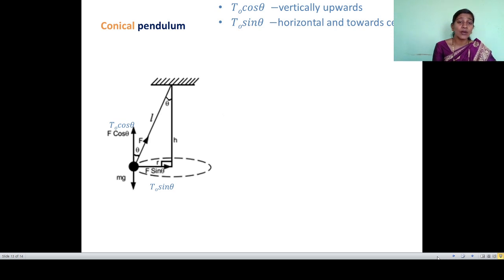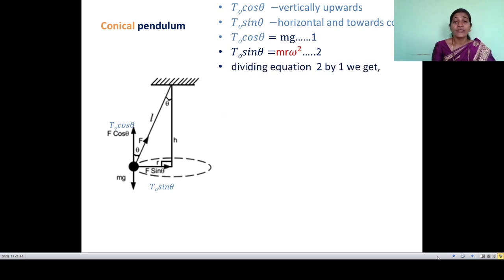T0 cos theta is equal to mg, because T0 cos theta and mg are in vertically opposite directions. Another is T0 sin theta, which gives us the centripetal force toward the center of the horizontal circle, m r omega square.